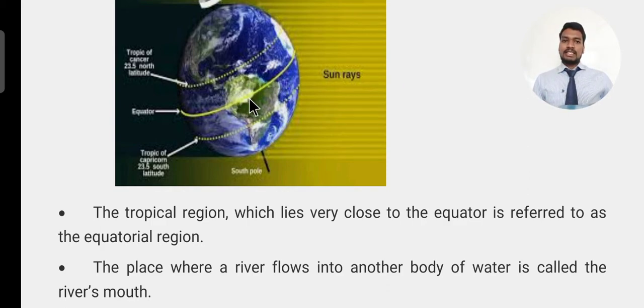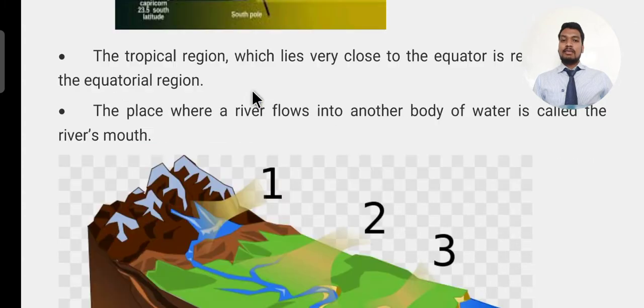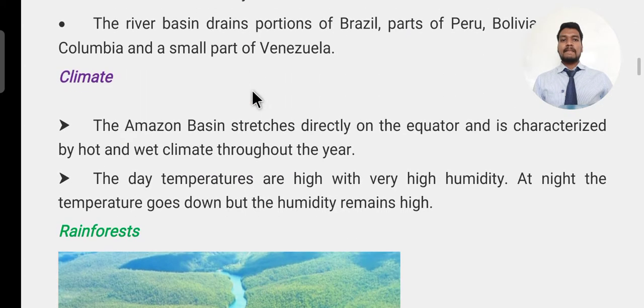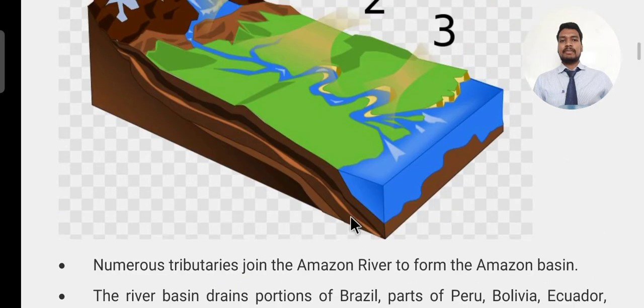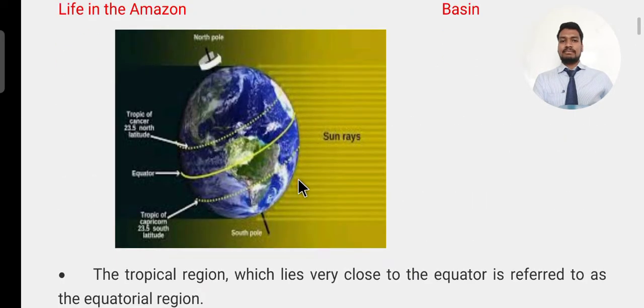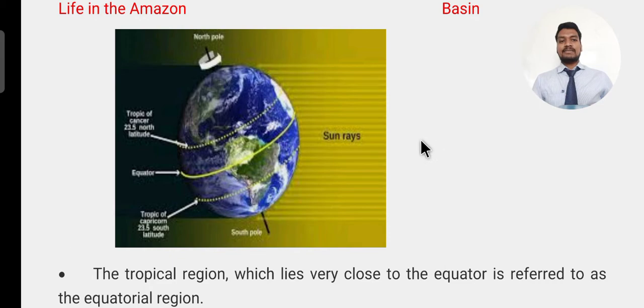So mainly we are discussing this Amazon basin. The day temperatures are high with very high humidity. At night the temperature goes down but the humidity remains high. Here the day temperature is very high because sunlight falls directly on this region, and the humidity will be high because humidity means the water content in the air, the water molecules in that air.